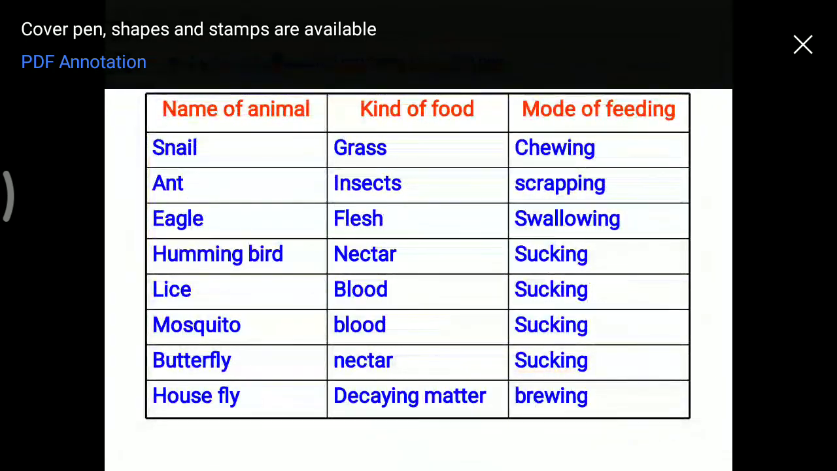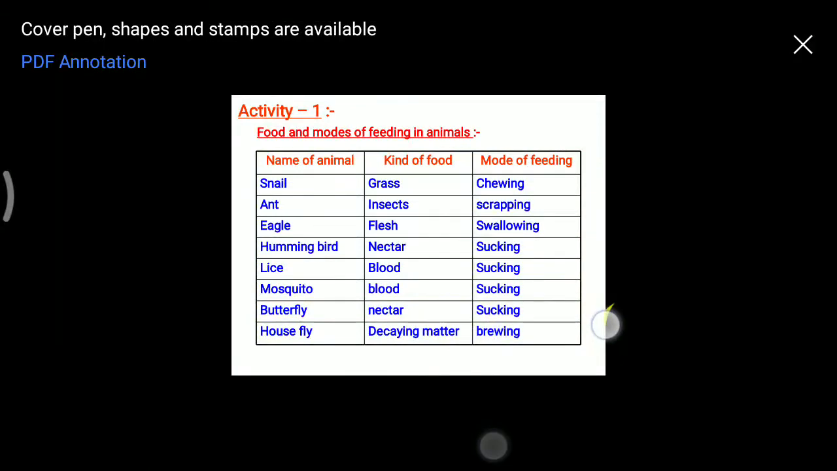Now, the next very important thing is several activities which are given in this PDF. So you have to do all these activities in your copy and submit.